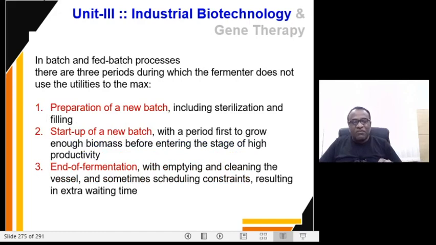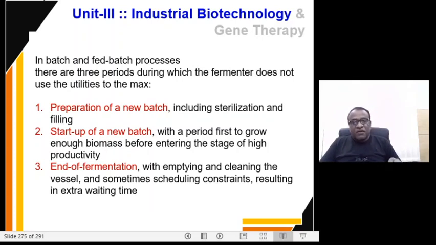Okay, so in batch and fed batch processes, there are three phases or three periods during which the fermenter does not use the utilities to the maximum. So this is true both in case of batch fermentation process and fed batch fermentation process. There are three phases wherein the utilities are not used to the maximum.